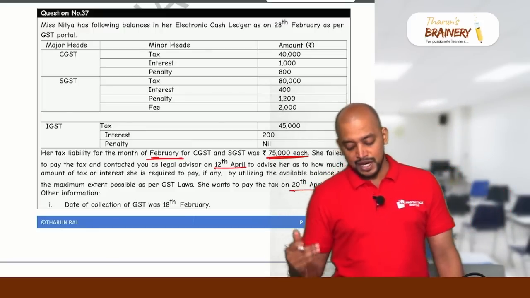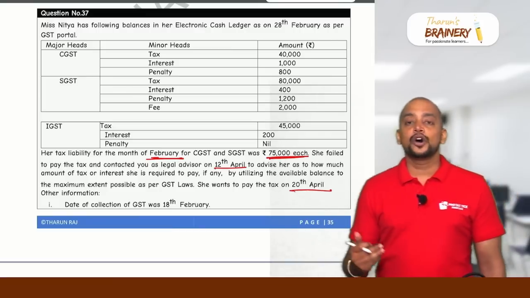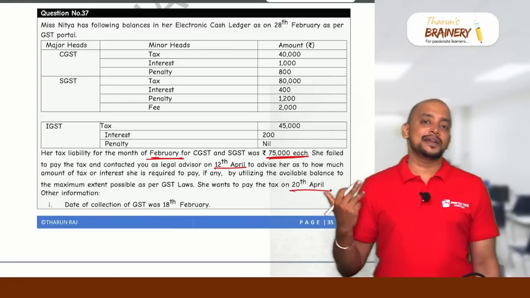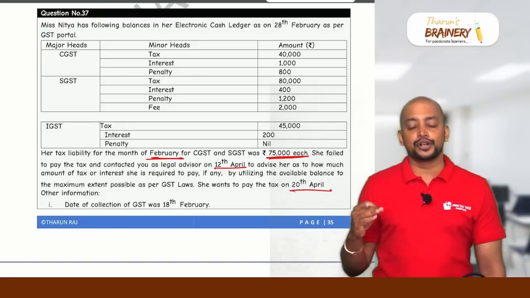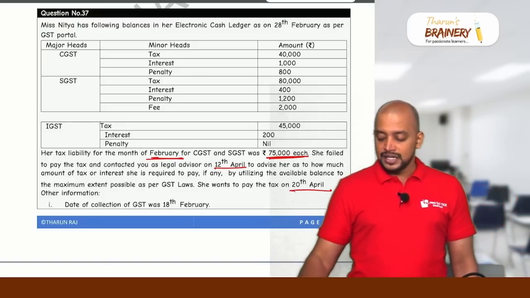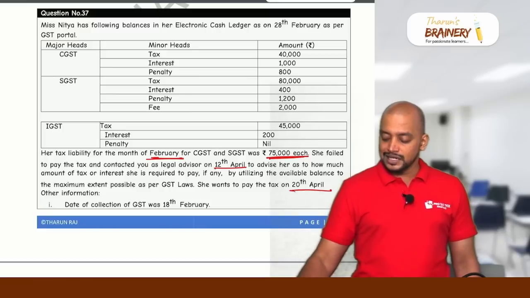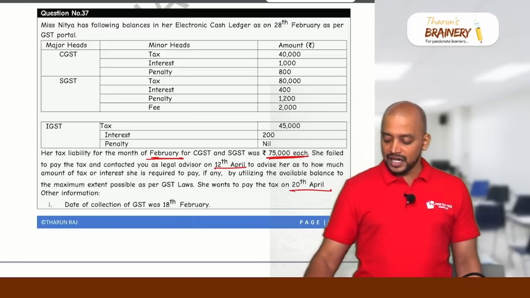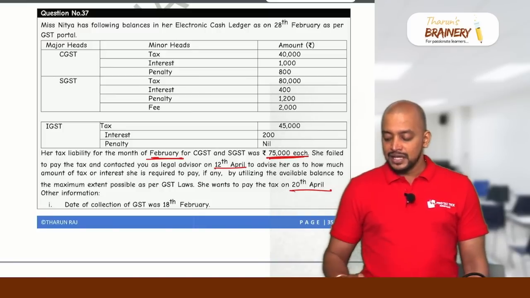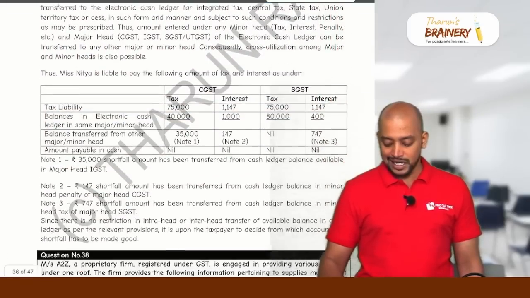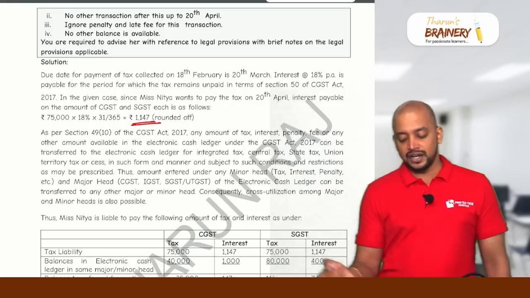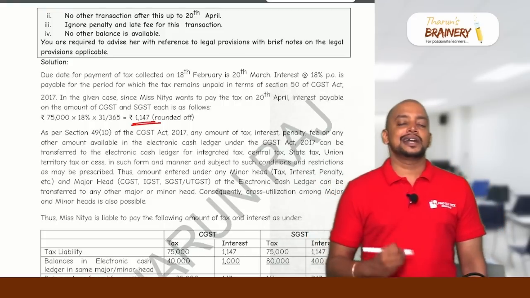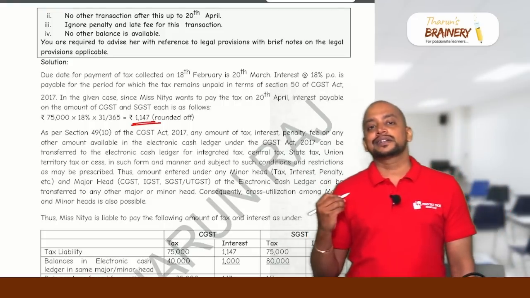So 20th March to 20th April means how many days? In March 11 days, April 20 days. For 31 days, the interest needs to be computed on 75,000. 75,000 into 18% into 31 divided by 365, that is 1146.57. So 1147 will be taken as the interest under CGST and interest under SGST.